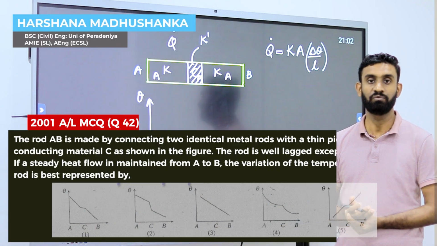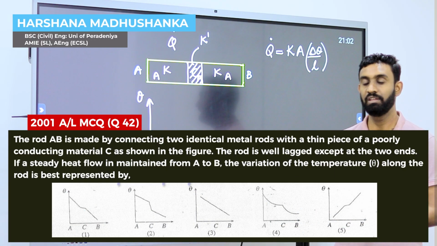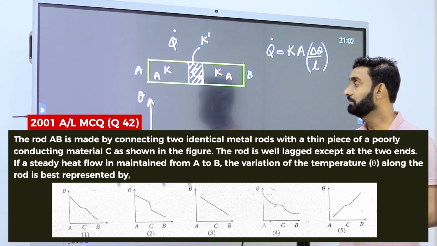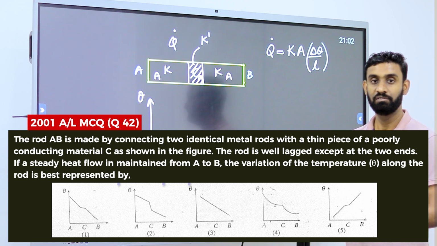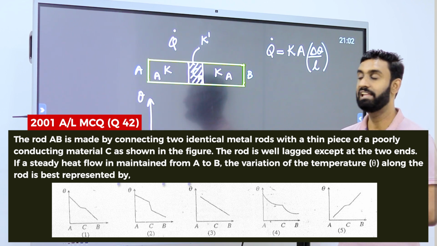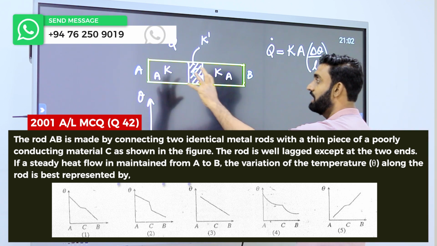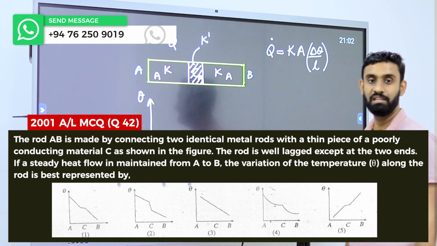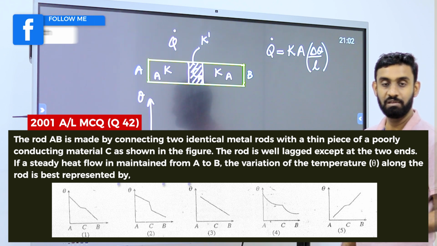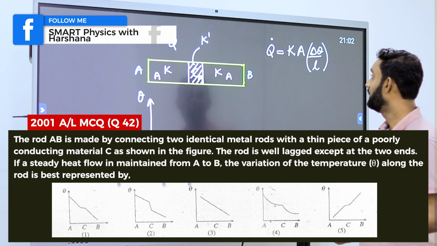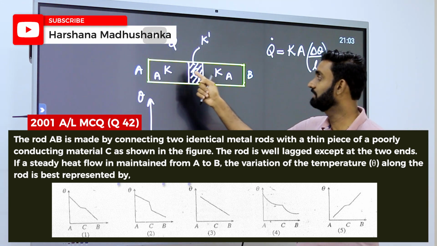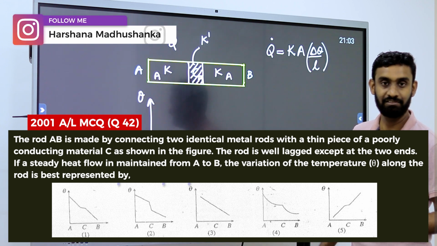2001 MCQ, 42nd question. It's with conductivity, thermal physics, right? We have a well-lagged rod in steady state where everything is arranged in series, where we have A and B parts with the same material. That means the K value is the same, the A value is the same, right? The Q dot is also the same, but Q dot is the same for everyone because it is a series, right?